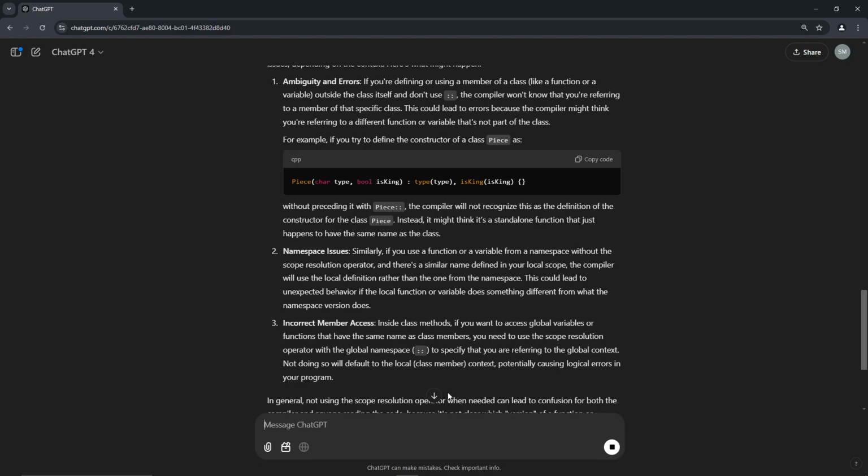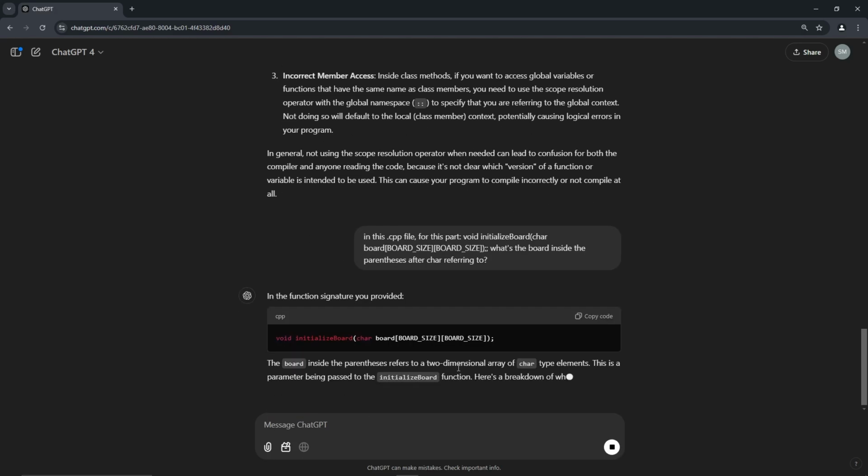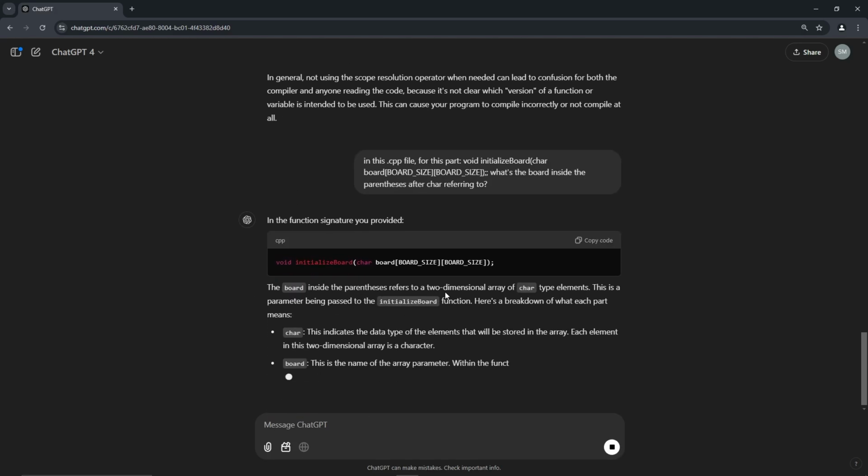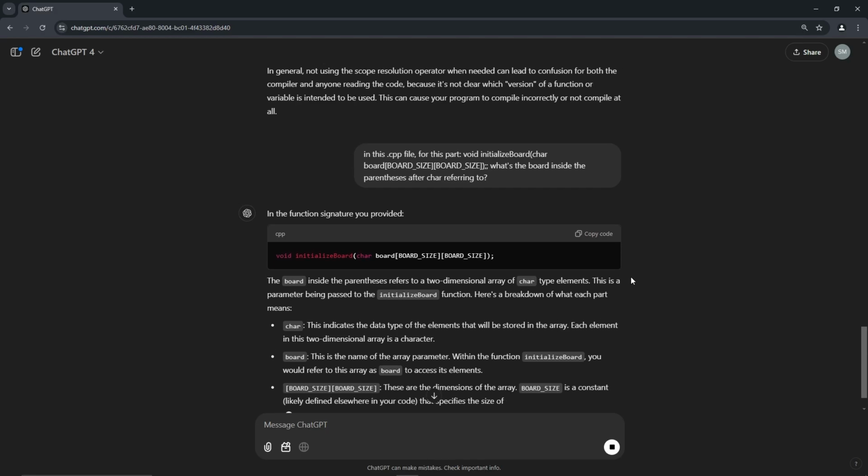All right. The board inside the parameters refers to a two-dimensional array of char type elements. This is okay. Yeah. But why board? Board is the name of the array parameter. Within the function initialize board, we would refer to this array as board. All right. So that's the name of the array is board. And so this is how we would cook up an array.